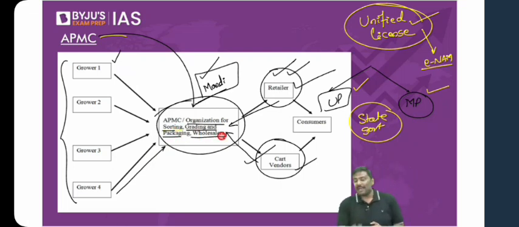Sorting, grading, packaging, etc. Now, is it relevant for UPSC? Will UPSC ask you what is sorting? They will not ask you. But let me give you a very simple example. Imagine you go to a shop, you want to purchase apples. Have you seen any apple seller who will put all the apples in a pile and ask you to take any of them? Is that prevalent?